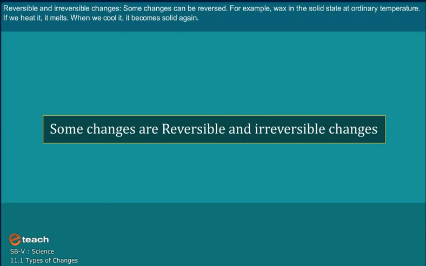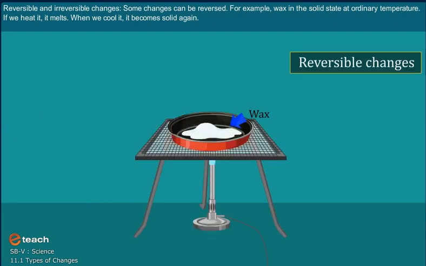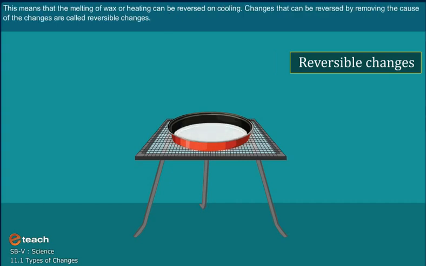Reversible and irreversible changes. Some changes can be reversed. For example, wax is in the solid state at ordinary temperature. If we heat it, it melts. When we cool it, it becomes solid again. This means that the melting of wax on heating can be reversed on cooling. Changes that can be reversed by removing the cause of the change are called reversible changes.